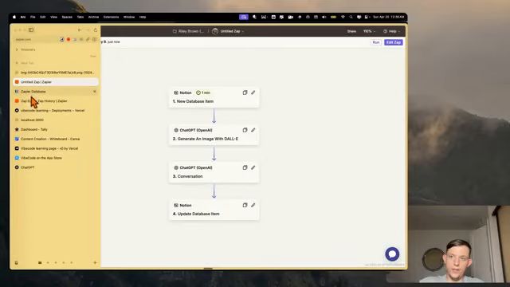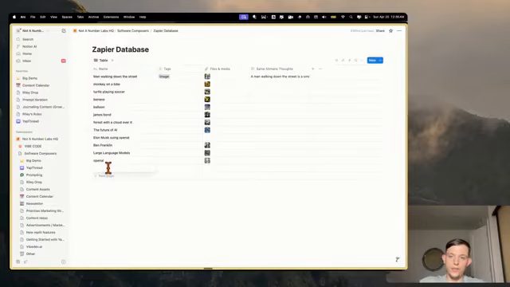So now in theory, if we go to the database and we type in going to lunch, large language models, San Francisco, elevators, we should get an image, and then we also should get a little message by Sam Altman.